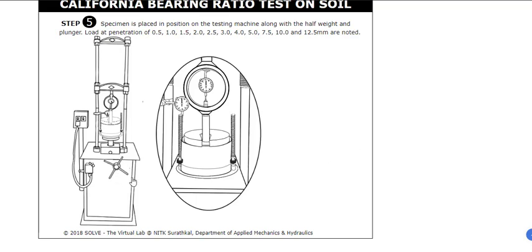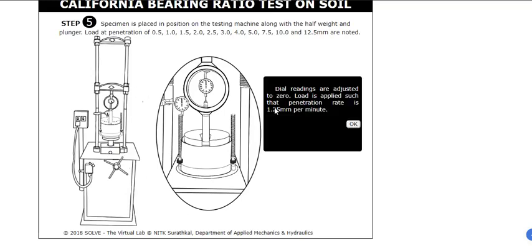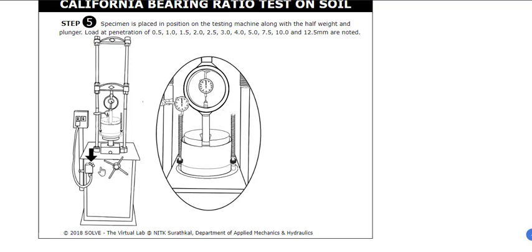So fix the handle so that you get the machine at the exact location. The plunger should be in contact with the soil surface. This plunger should touch the soil inside. That is where you will start. And the rate of application of load is a penetration rate of 1.25 mm per minute. So this is the standard for CBR.